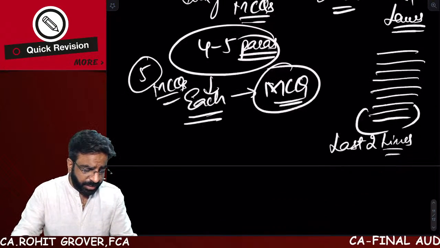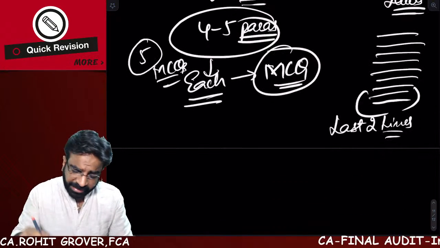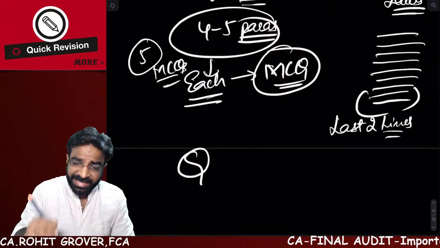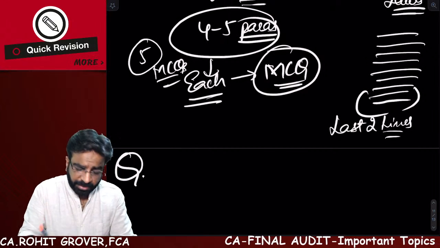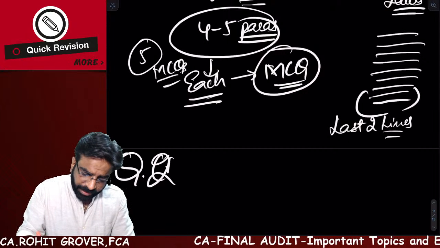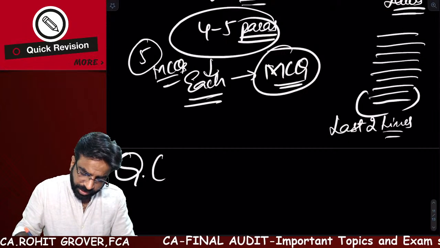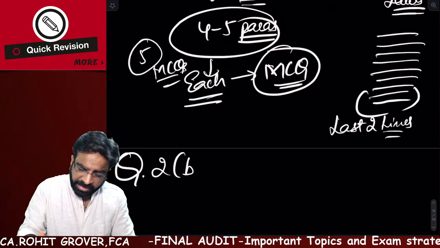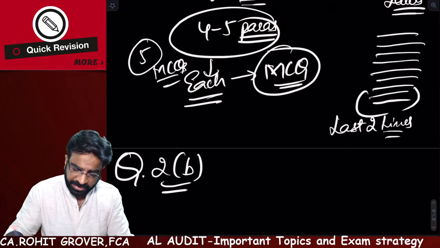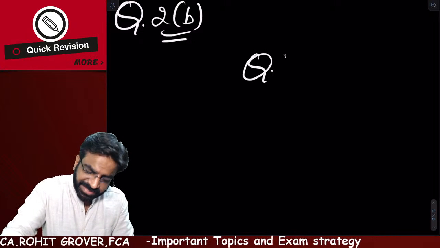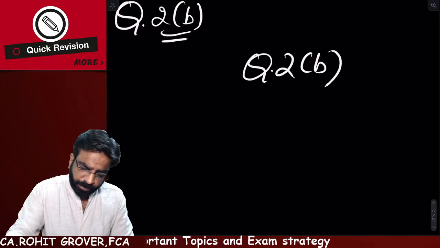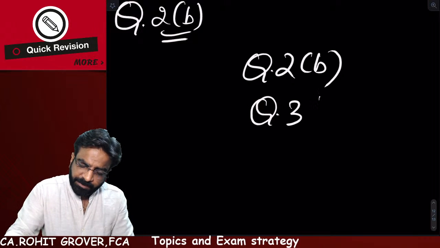Yes, Sai Charan, you can do anything like that, but make sure of one strategy. Never write your question number or part number, like question number 2, part B, on the left side or the right side. Always write it in the center of the sheet. Question number 2, part B. Question number 3, part C.